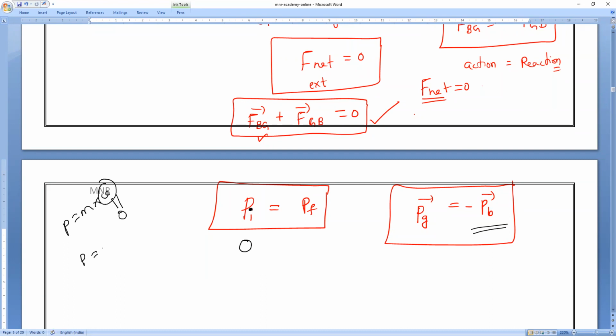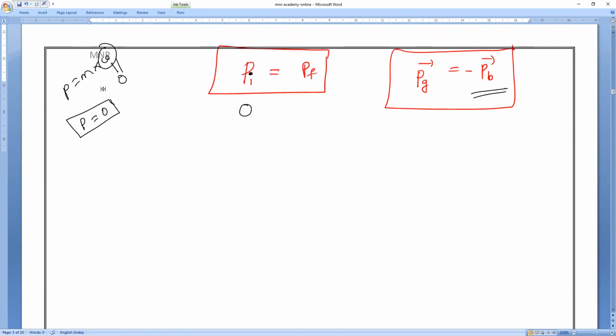Remember, momentum is possessed only by objects in motion, by virtue of their motion. Objects at rest have momentum equal to 0. That is what you have to remember.